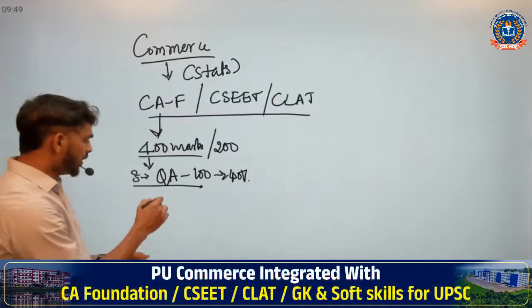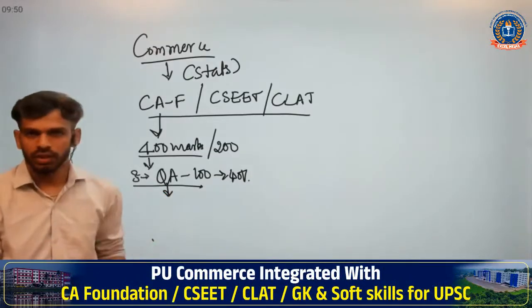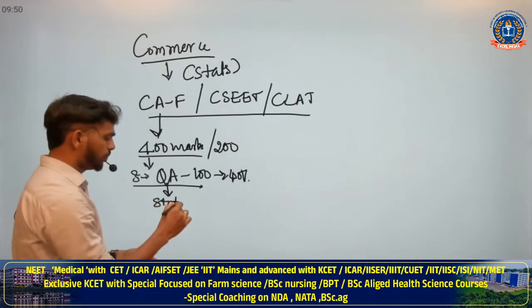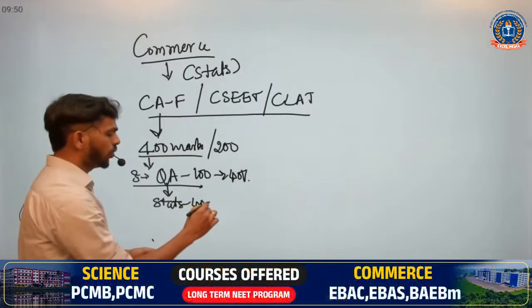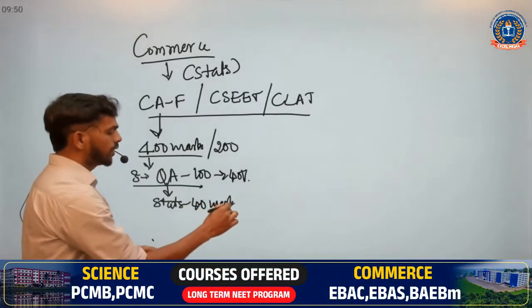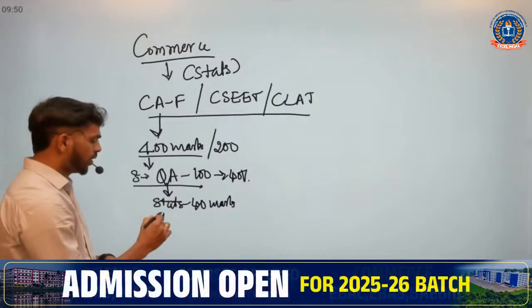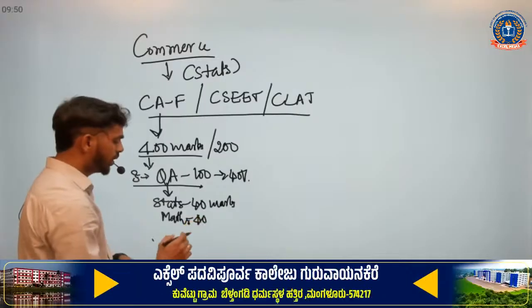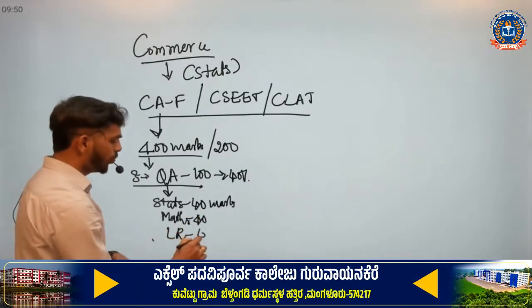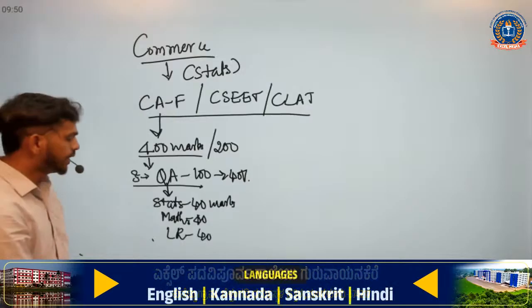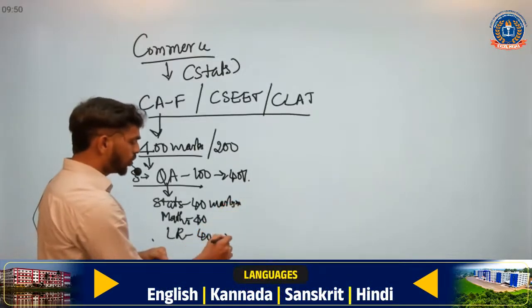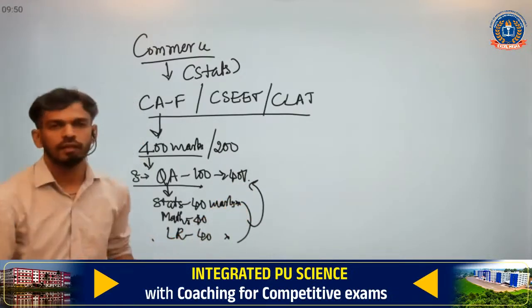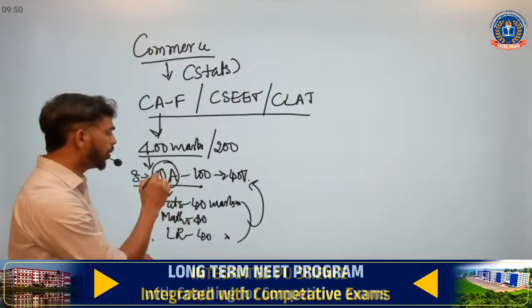Under this paper you are going to have stats for 40 marks, maths for 40 marks, and similarly logical reasoning for 40 marks. So if you study statistics and logical reasoning, you can definitely clear the cutoff of QA paper 3 easily.